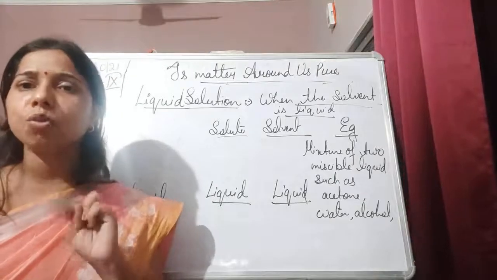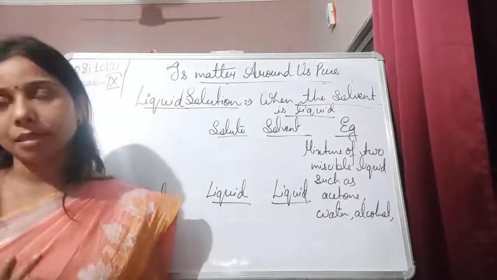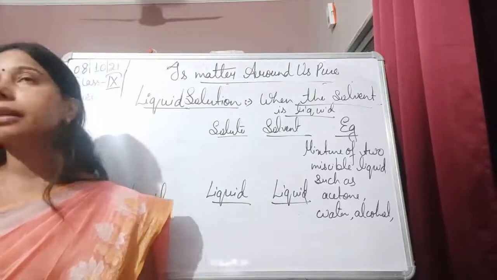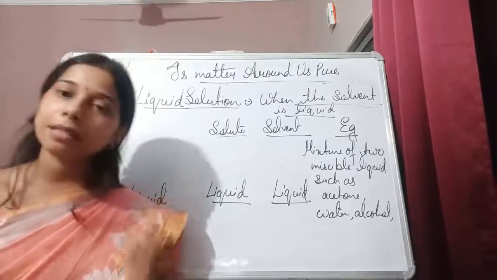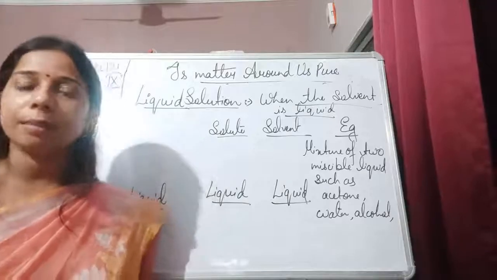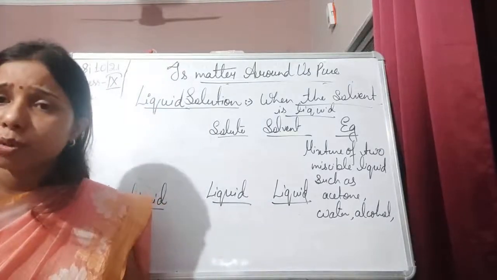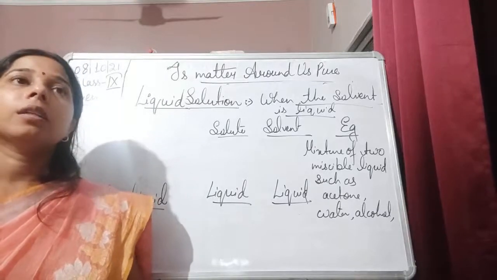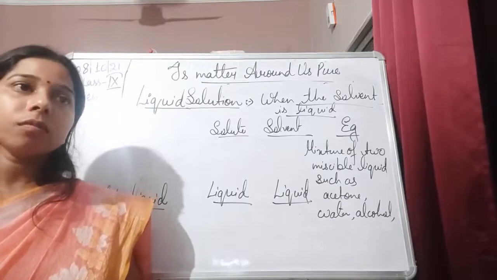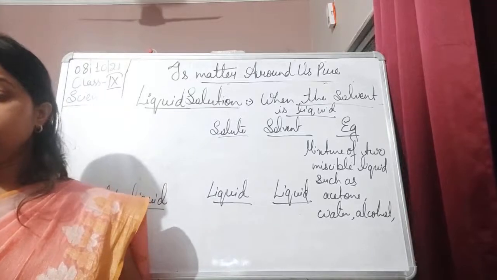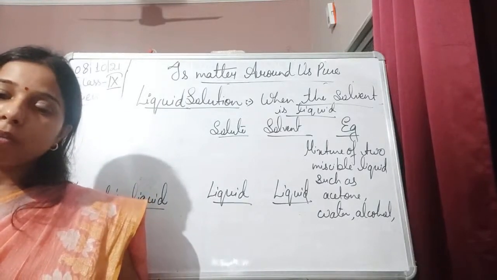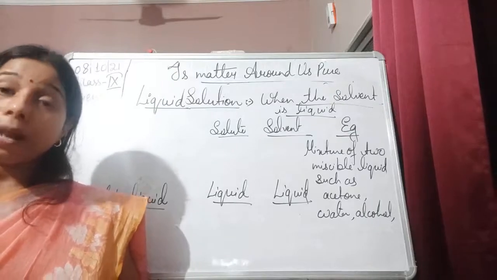If we have taken two miscible liquids, what is the meaning of miscible liquid? See, if the two liquids are there and they can get easily mixed with each other, that is called a miscible liquid. Like suppose we have taken lemon juice and added it into the water, or any other liquid like alcohol.